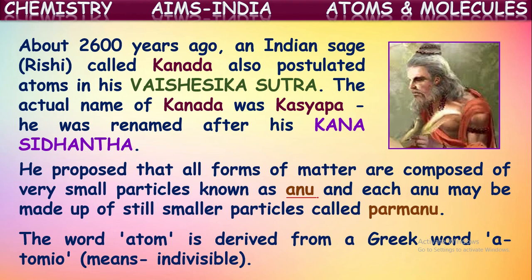Tomio means divisible. Atomio means indivisible. So actually this term atom was first used by Democritus. It was given this name from the Greek word atomio, which means indivisible. He considered the smallest indivisible particle of every matter as atom, that means indivisible.